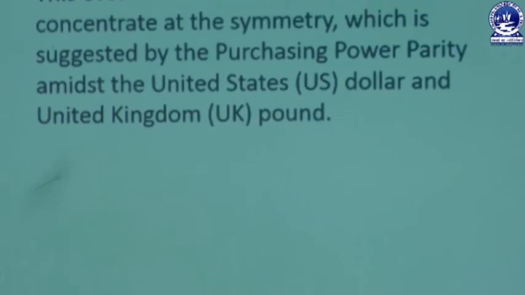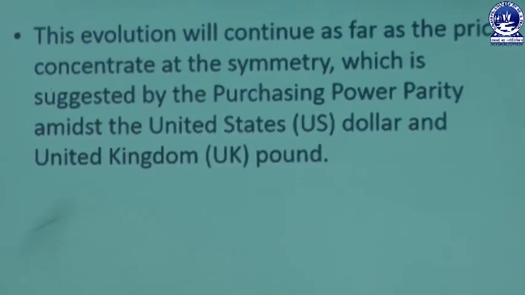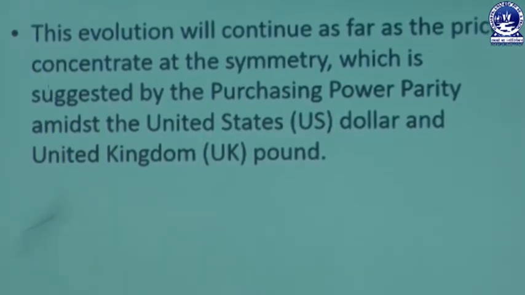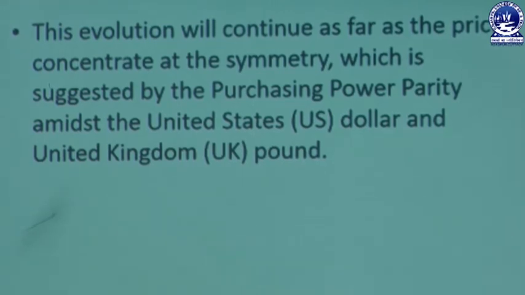This evolution will continue until the price reaches the symmetry suggested by the purchasing power parity between the United States dollar and the United Kingdom pound.